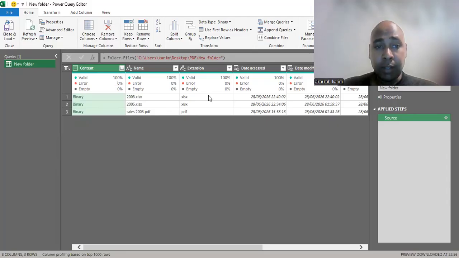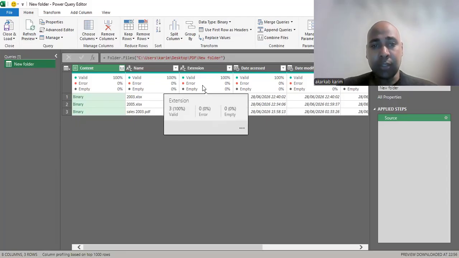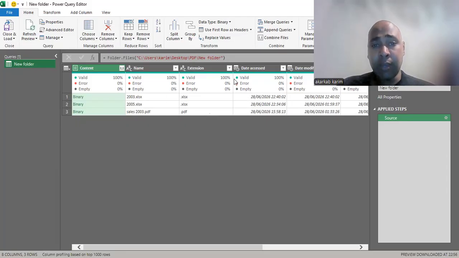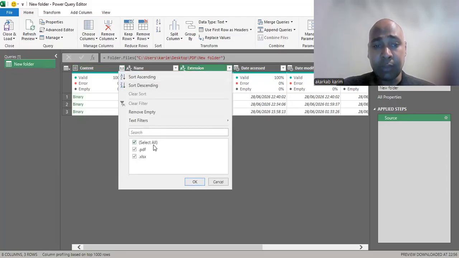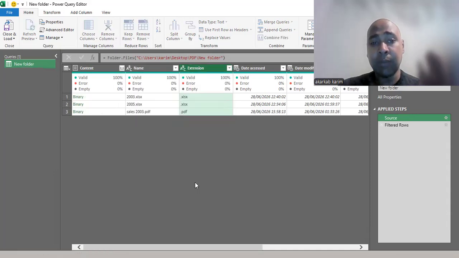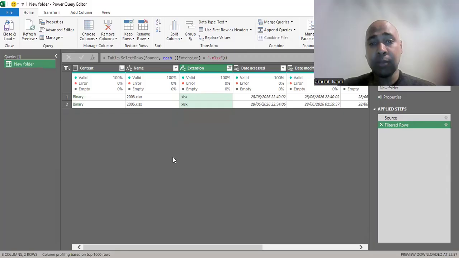Well, we also have extensions here, because when importing data from a folder, the data may be in different formats, maybe JSON, Excel, PDF, CSV, and whatever. In our case, maybe we are just interested in Excel format. For this reason, I run my filter and just select Excel format, so the process will be concerned only with Excel format.